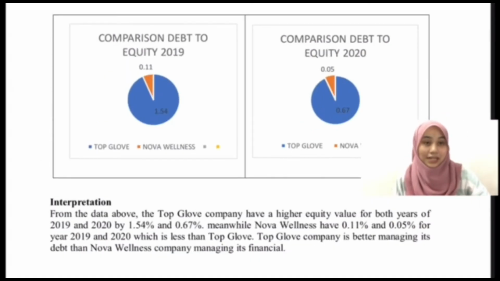So comparison of debt to equity in 2019 and 2020. Top Glove has a higher value for both years, which is 1.54% and 0.67%, while Nova Venus has 0.11% and 0.05%. So Top Glove is better at managing its debt.